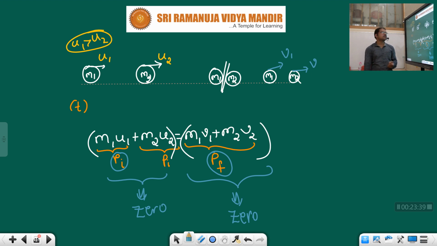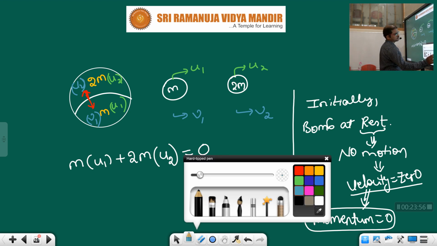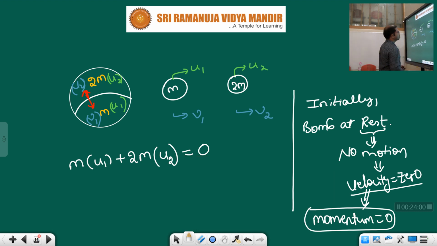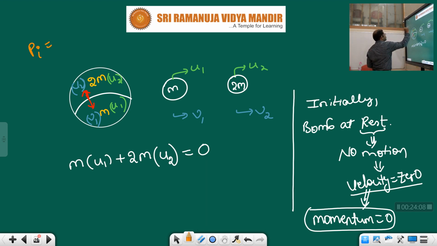Now we know that condition. By using that condition, we are about to derive the value. So, children, momentum is what? 0. If initial momentum is 0, according to the law of conservation of momentum, definitely final momentum also must be 0, children.